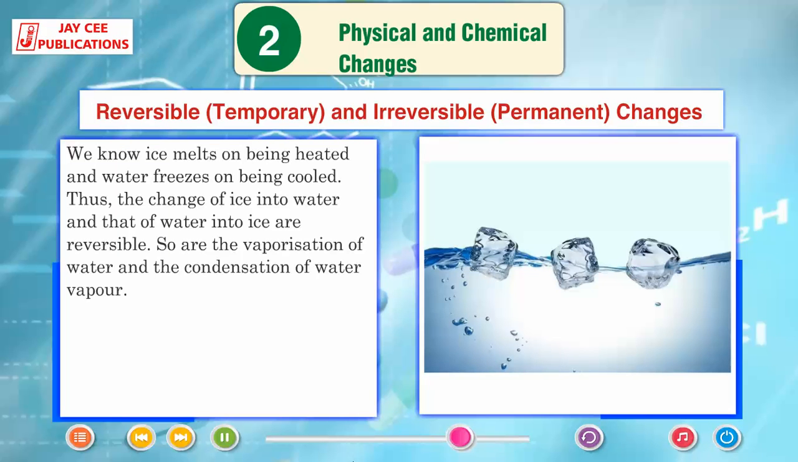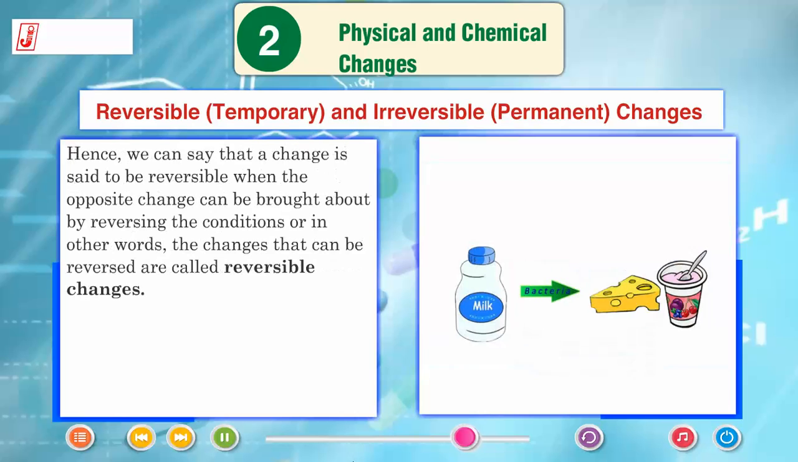Thus, the change of ice into water and that of water into ice are reversible. So are the vaporization of water and the condensation of water vapor. Hence, we can say that a change is said to be reversible when the opposite change can be brought about by reversing the conditions, or in other words, the changes that can be reversed are called reversible changes.